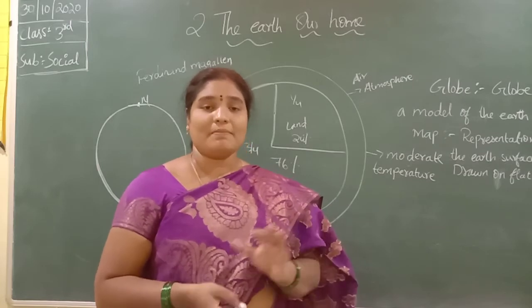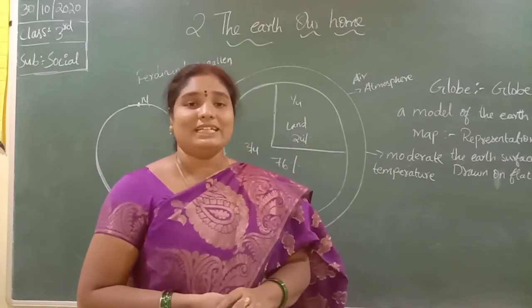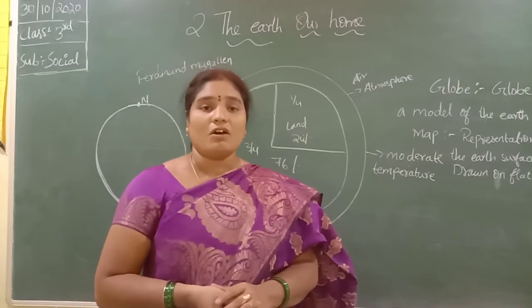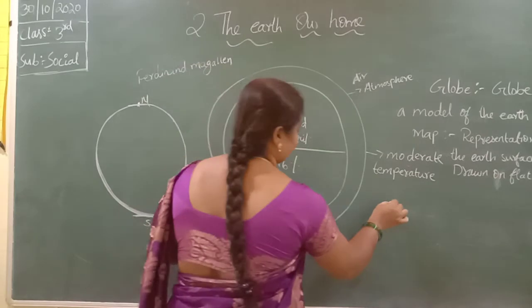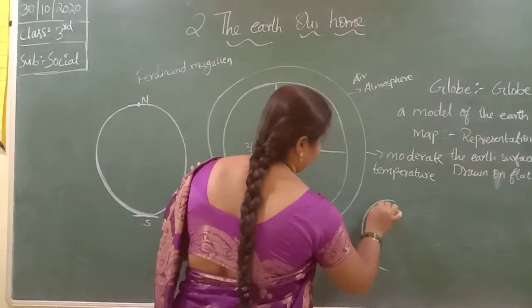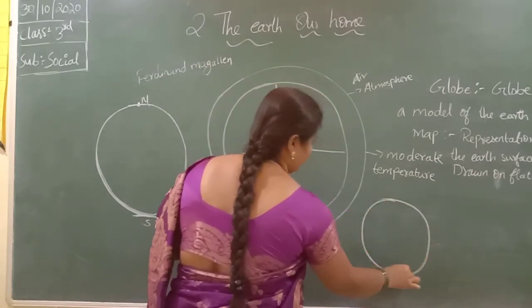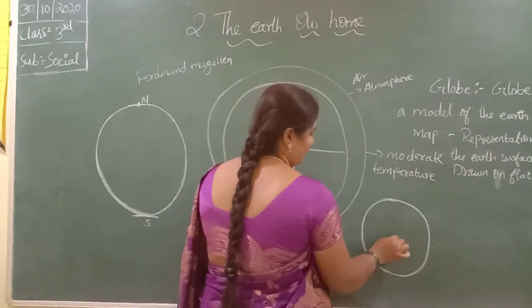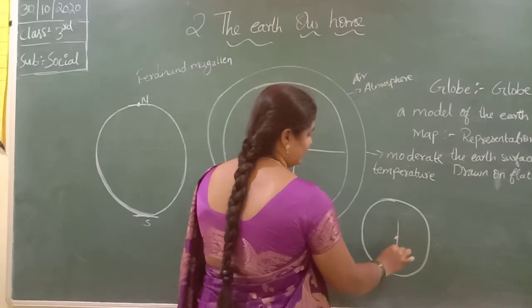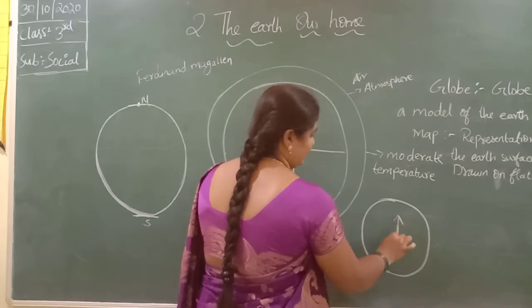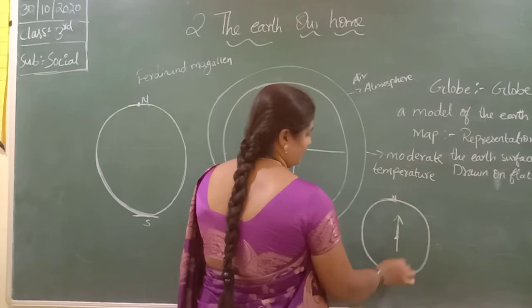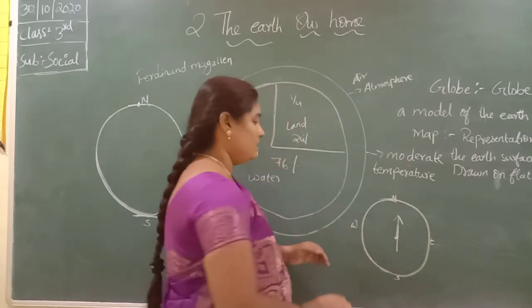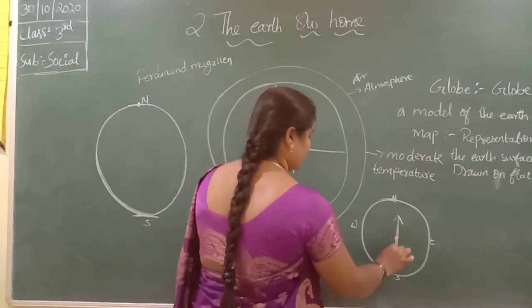It appears the same as a watch, but it has a magnetic needle. Always it points towards the north.